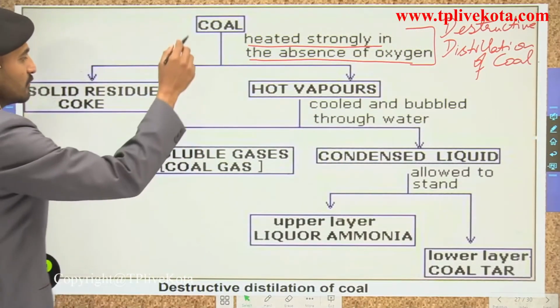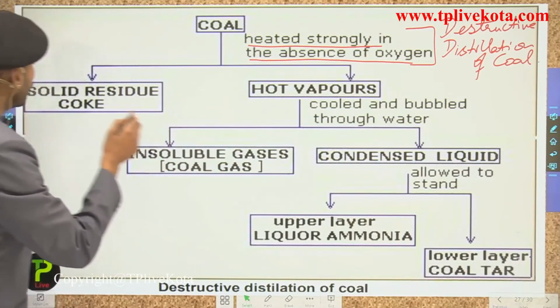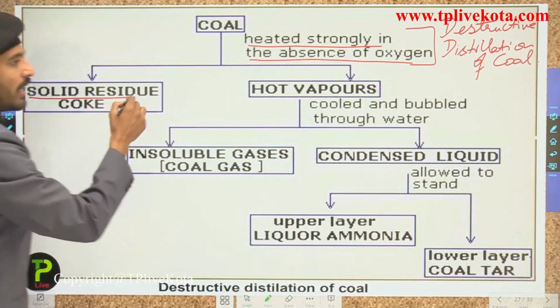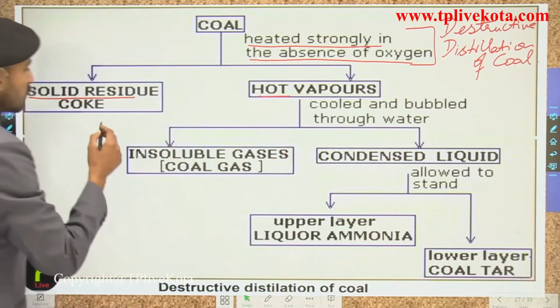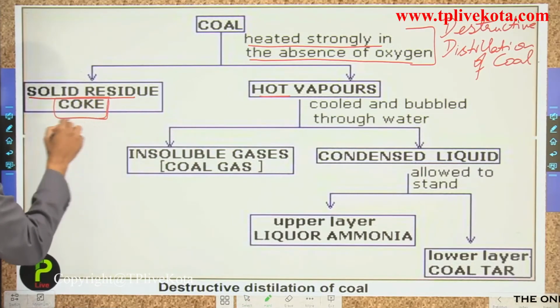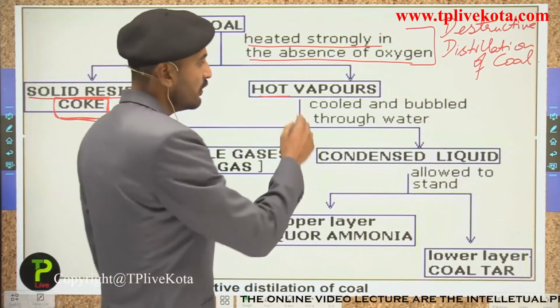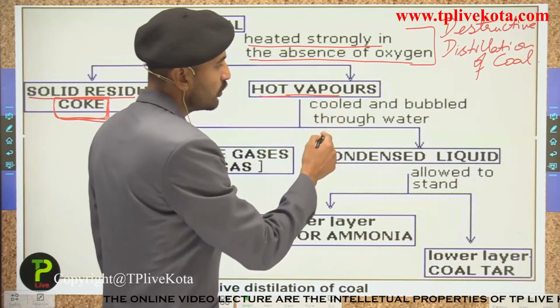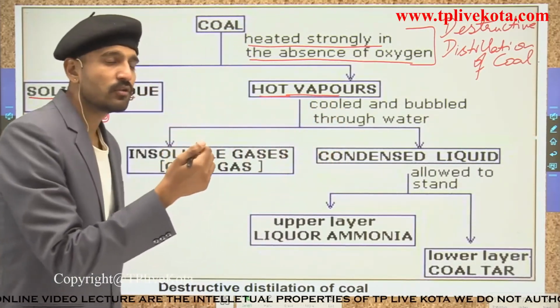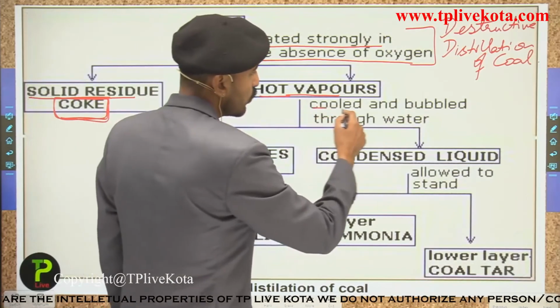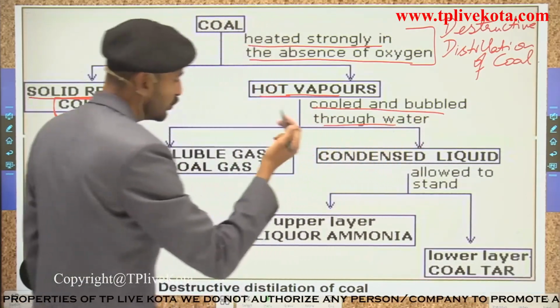So here, when it has been heated, it forms the solid residue and the hot vapor. The solid residue has got its name, that is the coke. Now talking about the vapor, students, the hot vapors are passed and bubbled through the water. So when they are cooled and bubbled through the water, two things are happening,